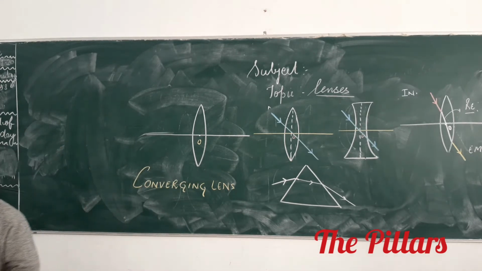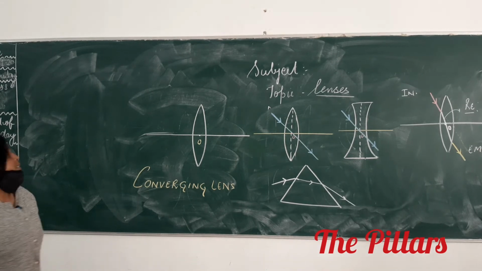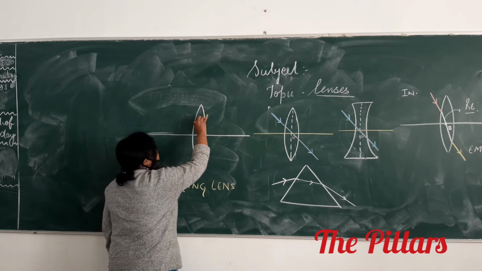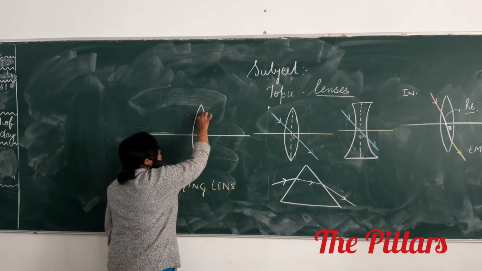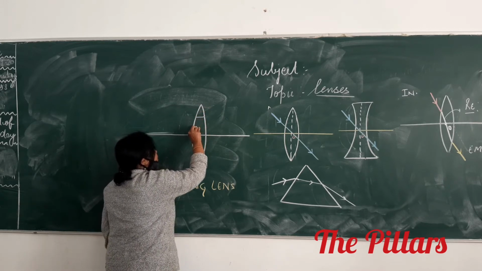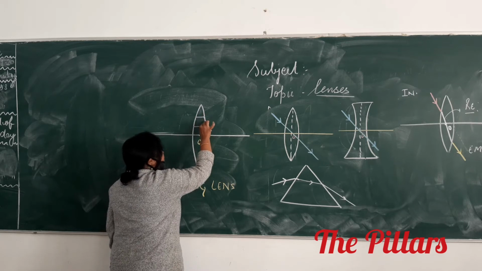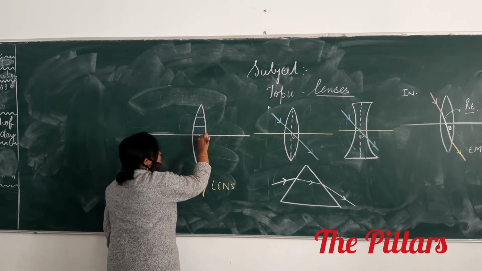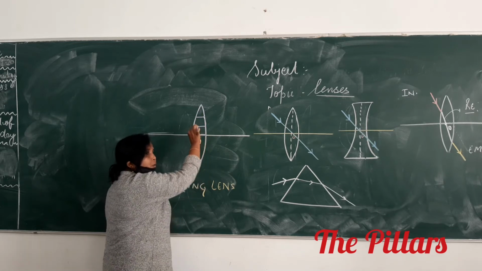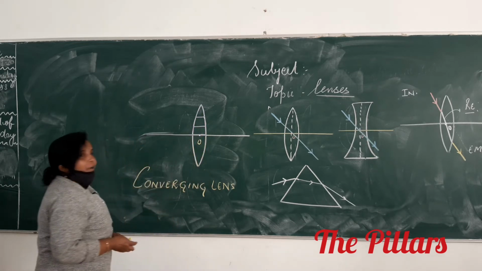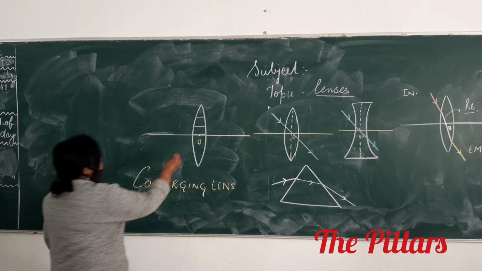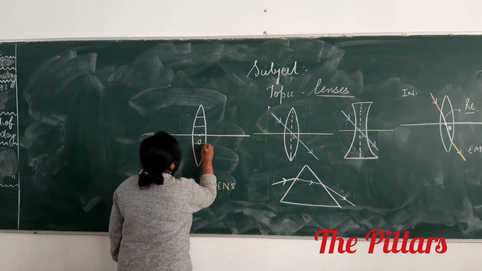How? This lens is considered to be made up of several prisms. One prism, second. These are above the principal axis, right? And below the principal axis.